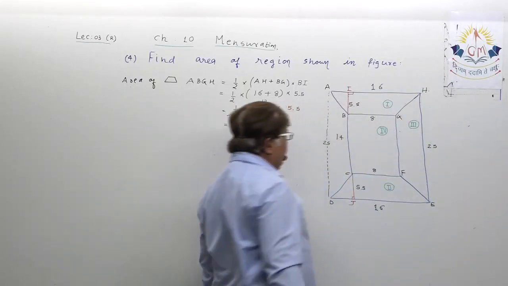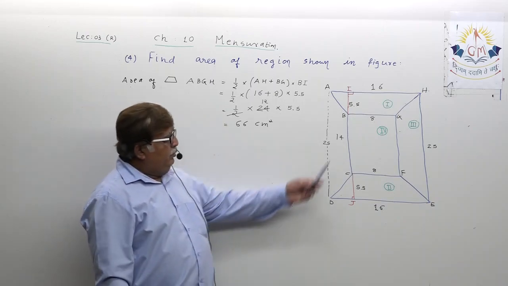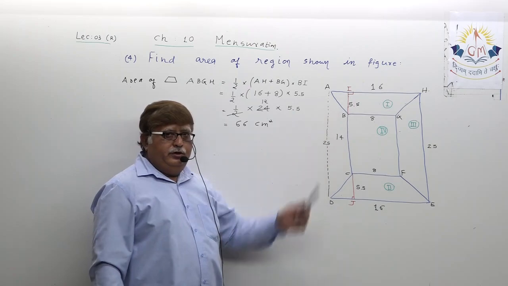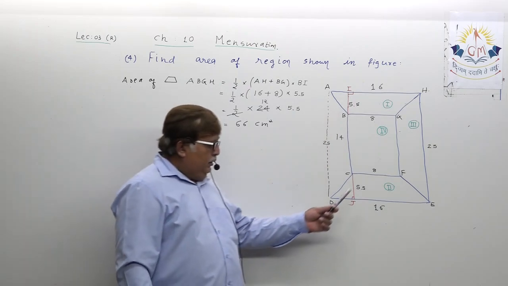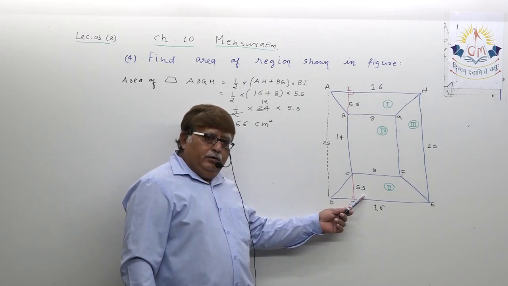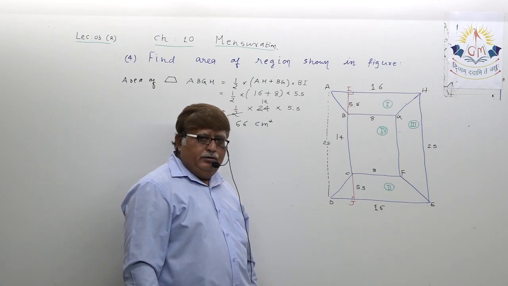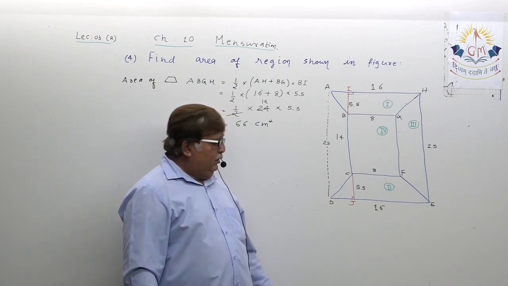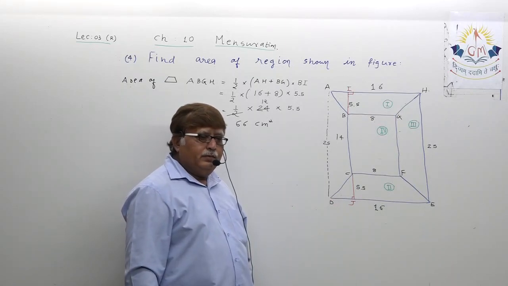You already found area of region 1. Area of region 2, do you think I need to find it out? Both the trapezium are similar only.